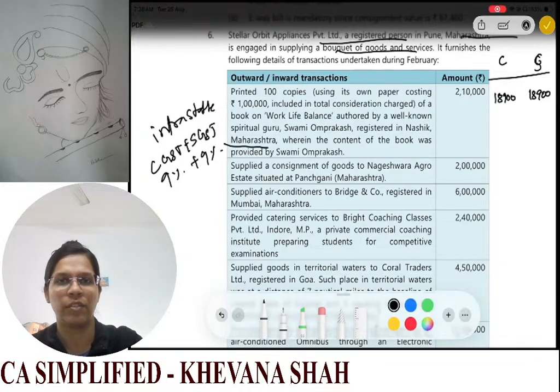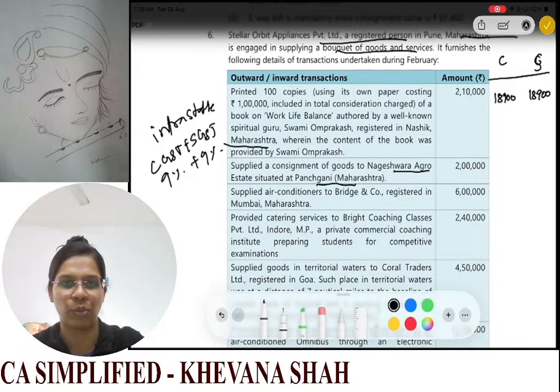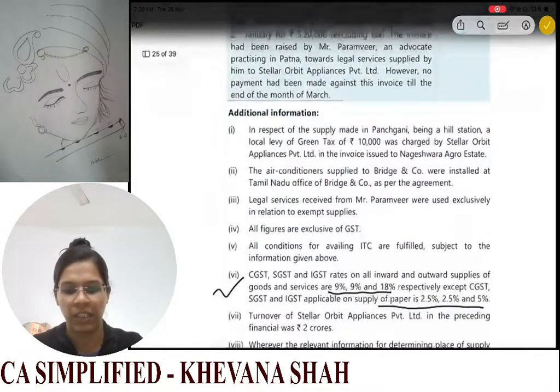Now next question we have purchased from this Nageshwara Agro Estate situated at Panchgiri, Maharashtra. Now again this is in Maharashtra only. So this is your intrastate supply. Same provisions will apply. Now see, for these we have one adjustment that we are given here.